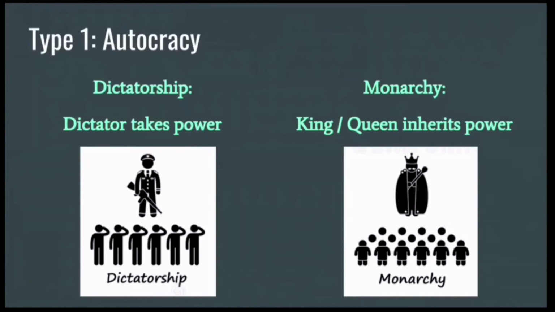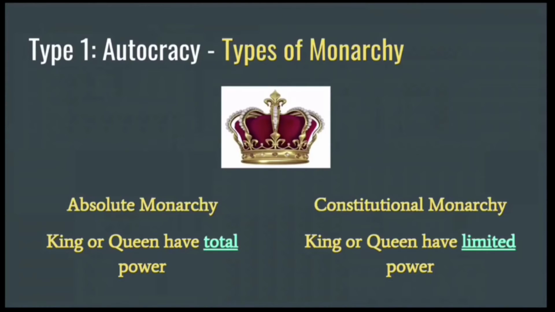Another type of an autocracy is a monarchy. This is where the king or queen is in charge. A king or queen is different because they inherit power. So their father or mother before them was king or queen, and then their children will be king or queen, and power is passed down through the family. Within this, there are even different types of monarchies. An absolute monarchy is a true autocracy because the king or queen has total and complete power. A constitutional monarchy isn't really a true autocracy because the king or queen have limited power. They're limited by a constitution.